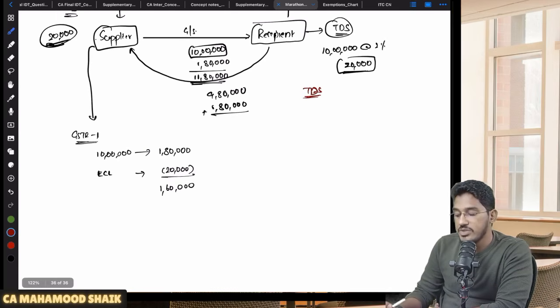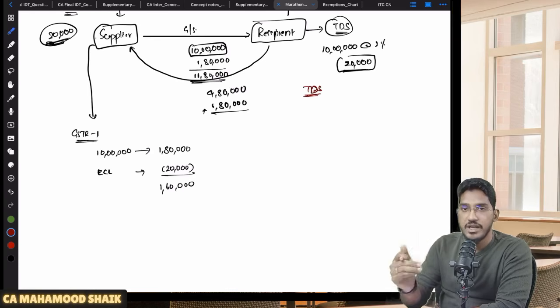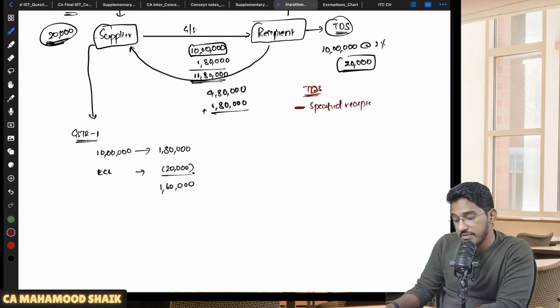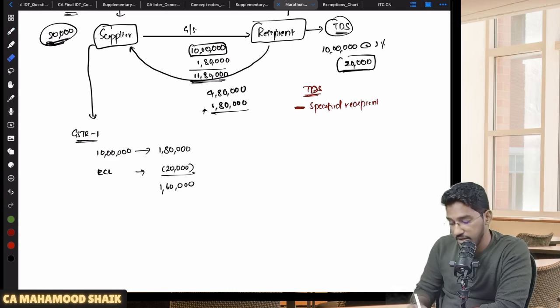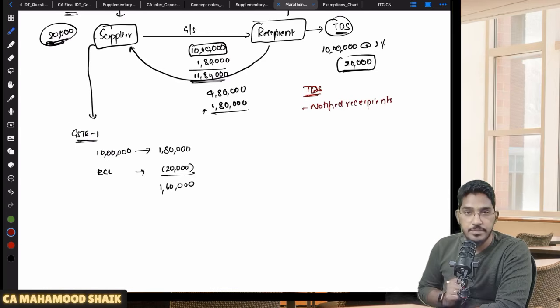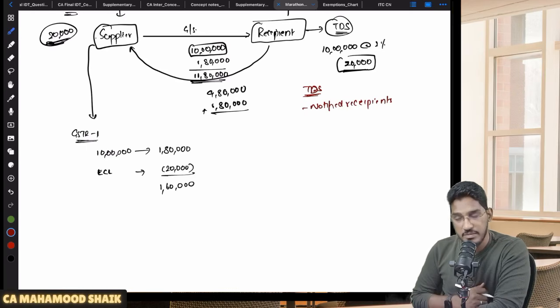Sir, what are the conditions which are required to be met in order for the recipient to be required to deduct the TDS? Number one, this TDS mechanism is not applicable for all recipients. The recipient should be a specified recipient, or let me put it this way, a notified recipient. The government has notified certain recipients. Only for those recipients, only for the notified recipients, TDS provisions will become applicable.